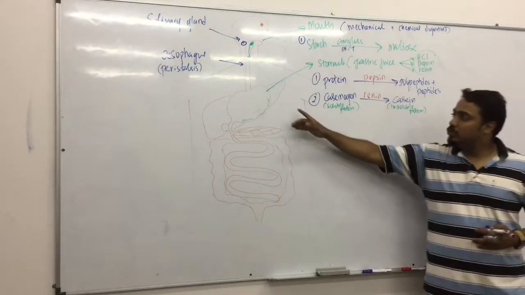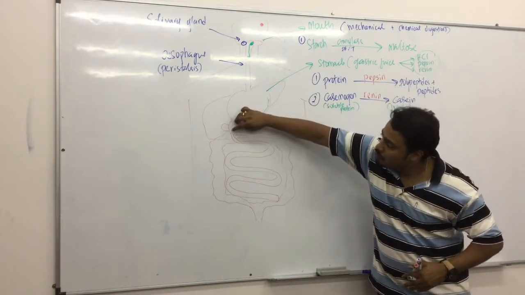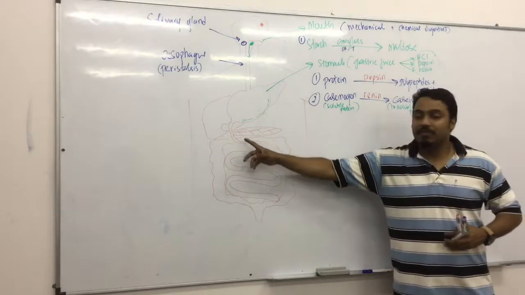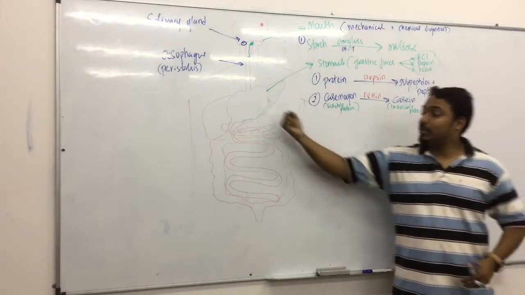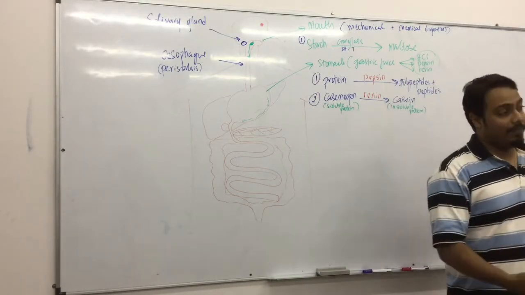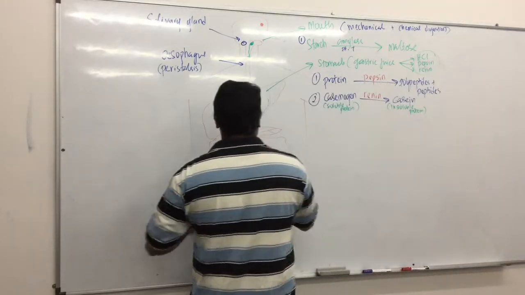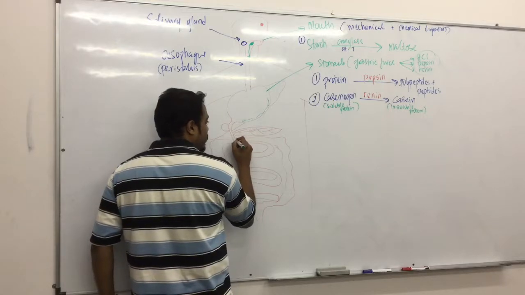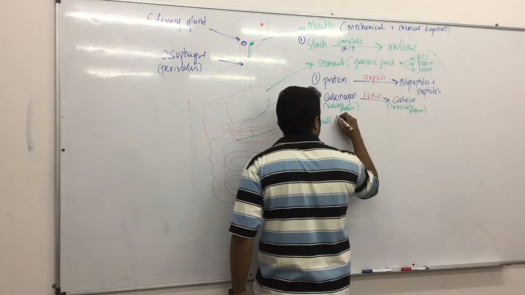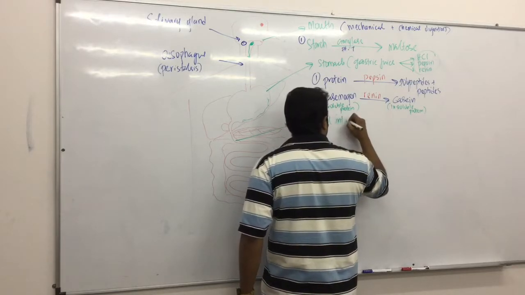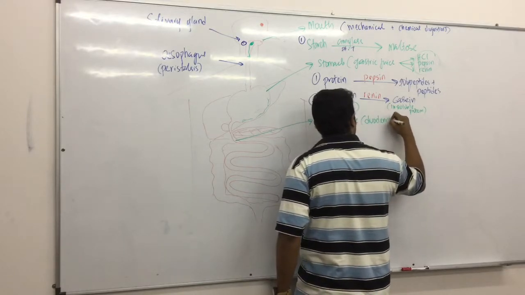Now we are moving on, those are now digested. They will now move into the duodenum, the first part of the small intestine, then the large intestine. The product that comes out of the stomach is normally called chyme, but it's okay if you don't use that word. Then we're moving from here to the duodenum, the first part of the small intestine. That's the name of the first part.